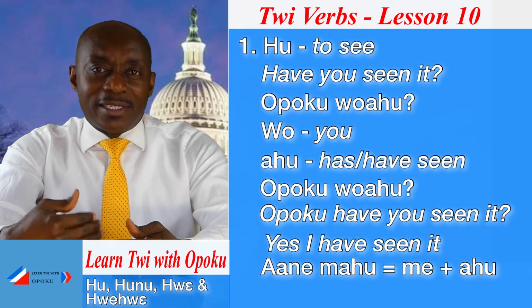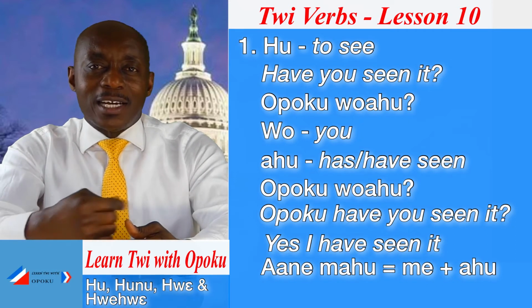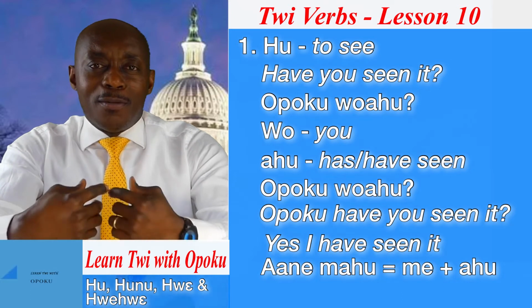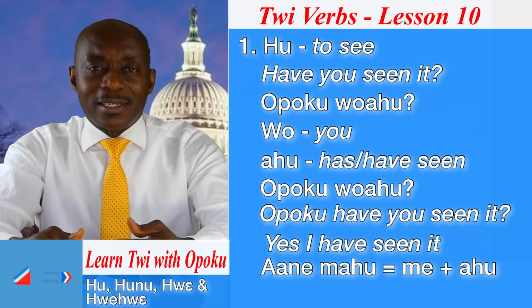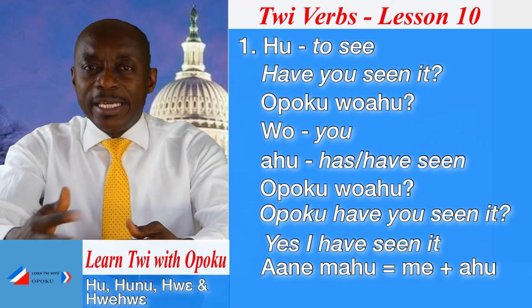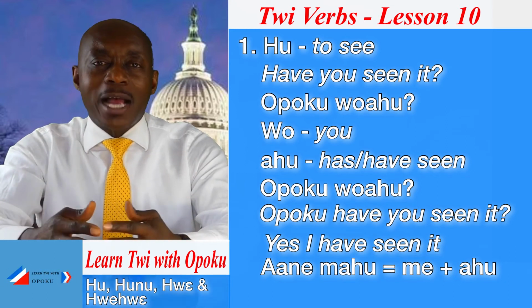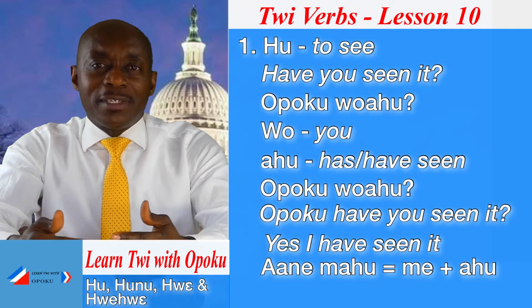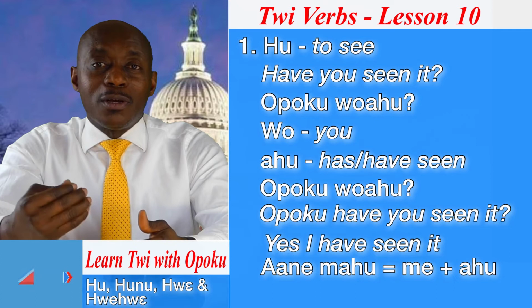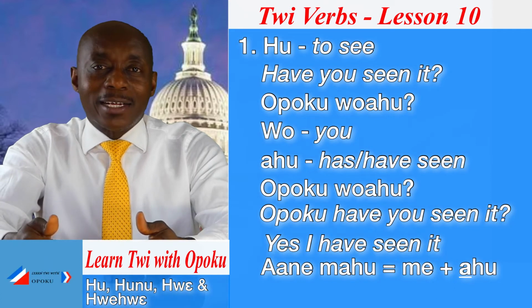As we have learned, like I said, check the description. When me meets a verb in the perfect tense, the me loses the e and then combines with the verb in the perfect tense. And all verbs in the perfect tense are also what? Prefixed with a.